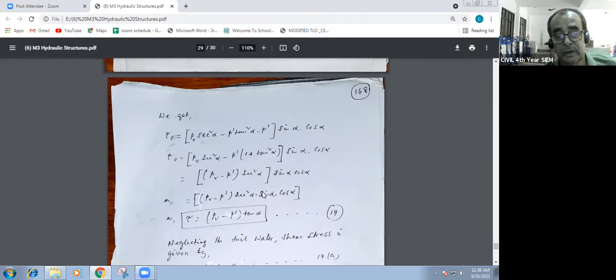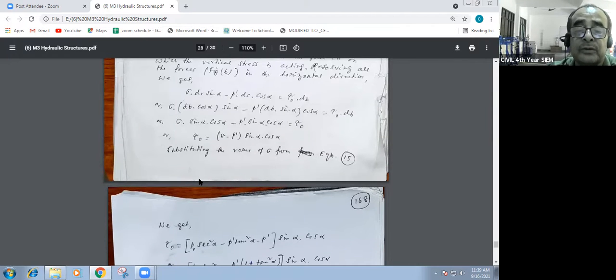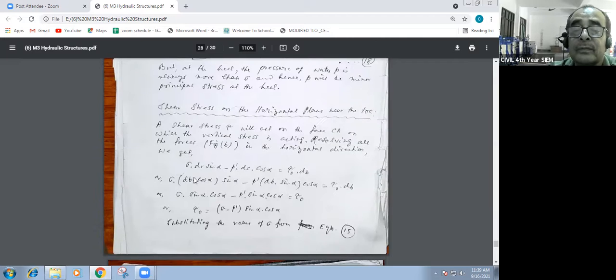Derivation normally doesn't come in exams, I have not seen it till today, but numericals definitely do. But you have to understand it. That is why, for better understanding, you can see how to resolve it. The drawing is already there. It is not tough, it's a simple right angle triangle. Sometimes it goes in the vertical direction. You have to resolve all the forces. And in the case of PV, you have to resolve in the horizontal direction, on the horizontal plane.